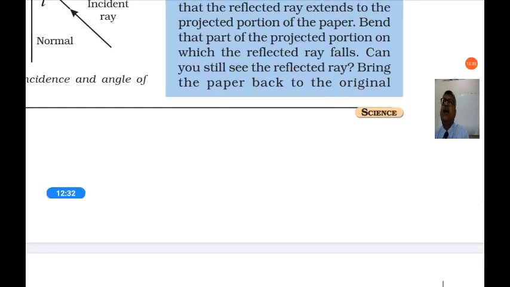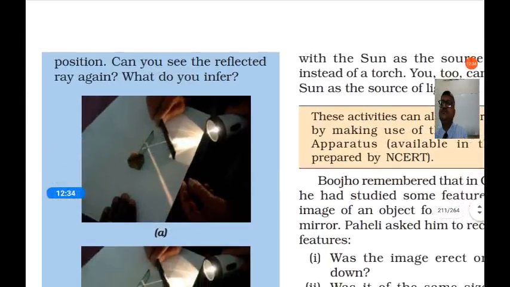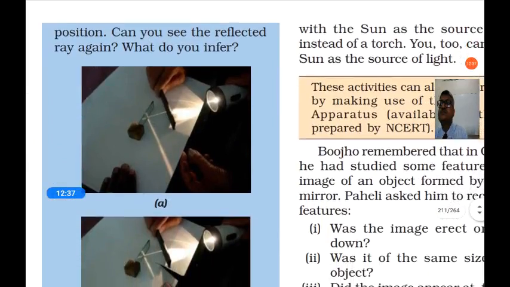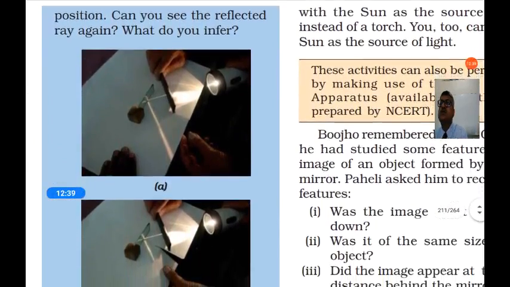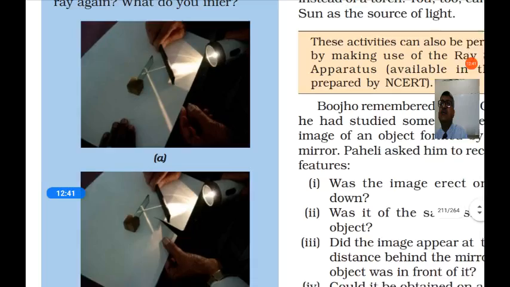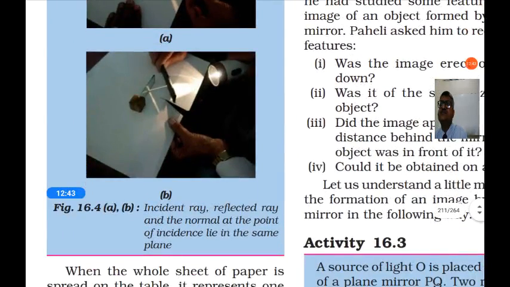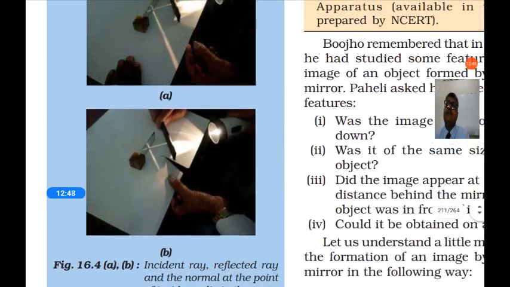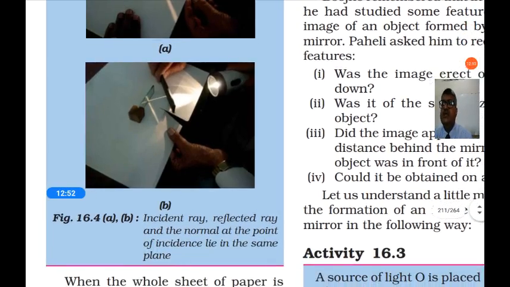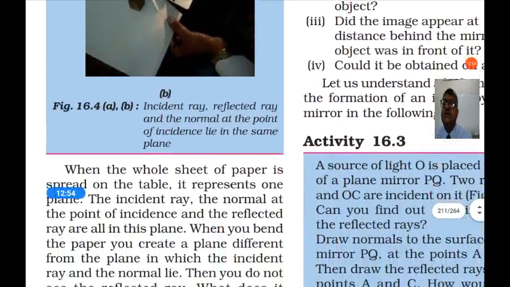Bring the paper back to the original position. Can you see the reflected ray again? What do you infer? Here the incident ray, reflected ray and normal at the point of incidence lie in the same plane.